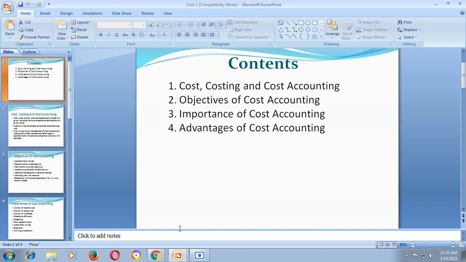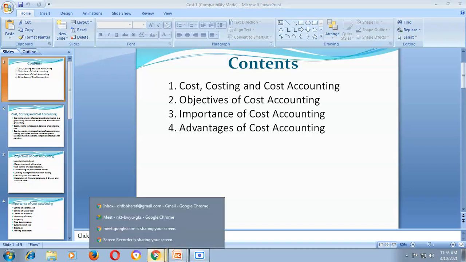Now, in this unit number 3, I will discuss today on these 4 aspects. Am I audible, na? Hello? Yes, sir. Number 1, meaning of cost accounting, meaning of costing.